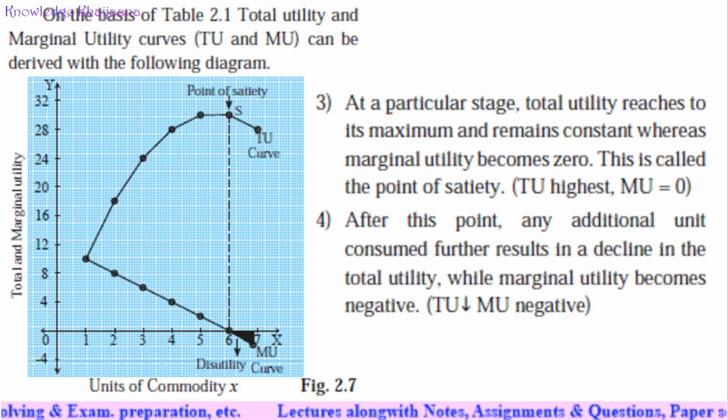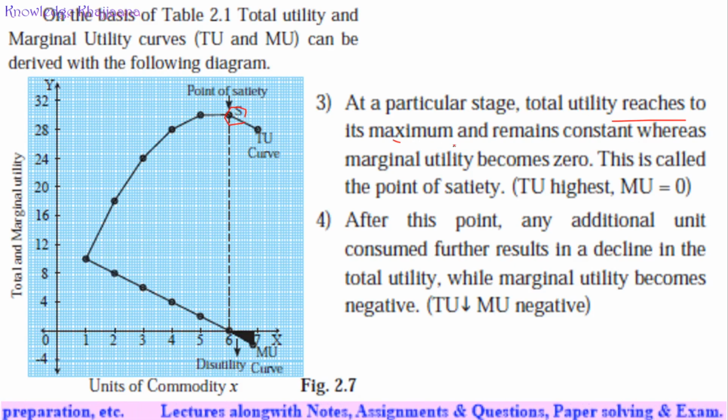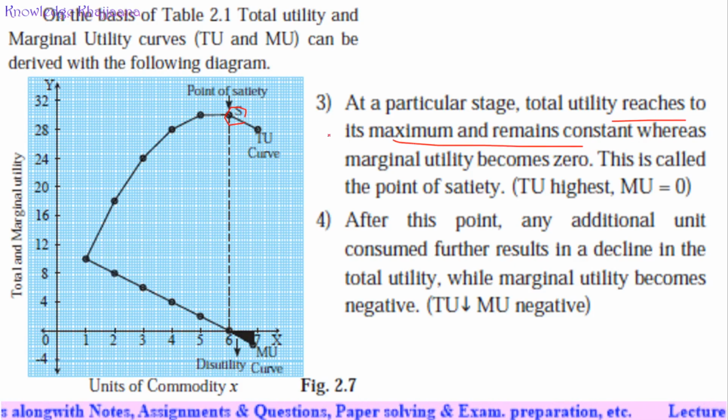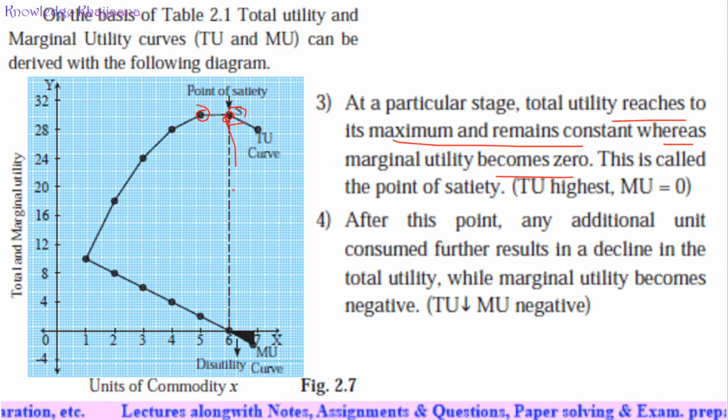At a particular stage, total utility reaches its maximum. It remains maximum and remains constant, whereas marginal utility becomes zero. At this level, when the total utility remains constant, marginal utility reaches zero.